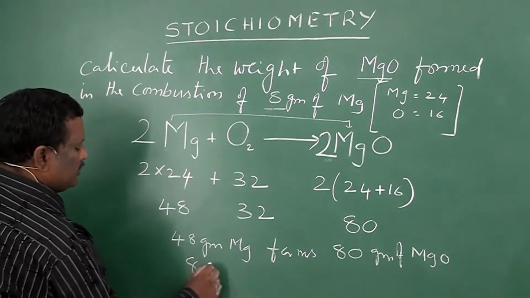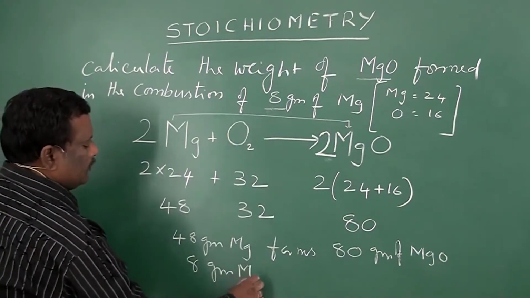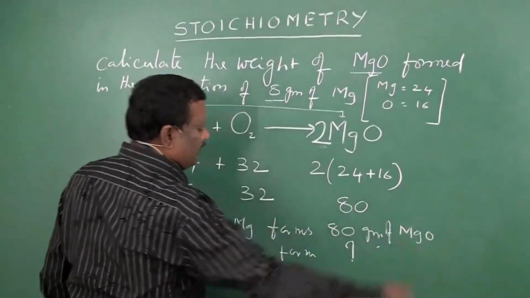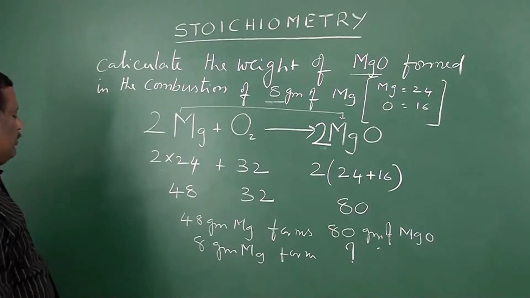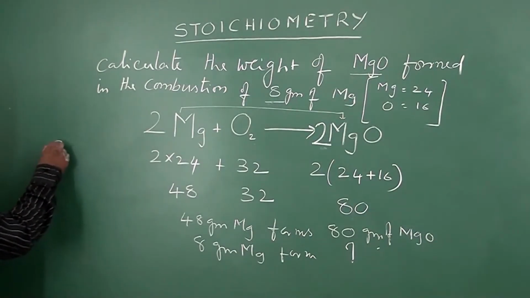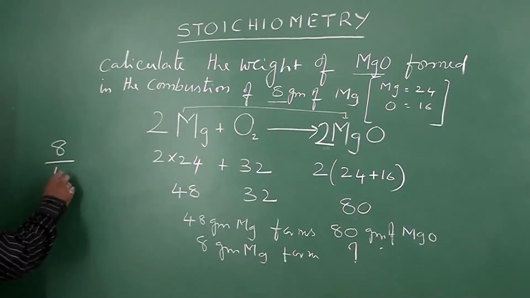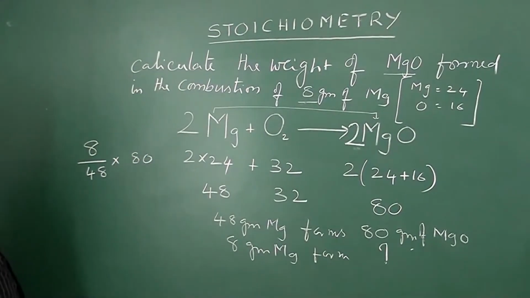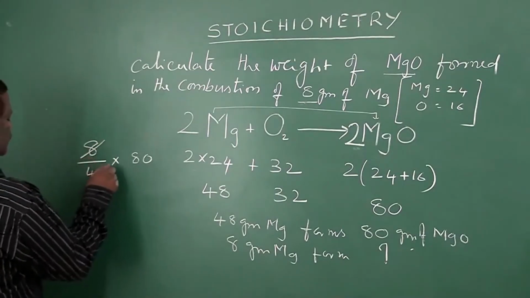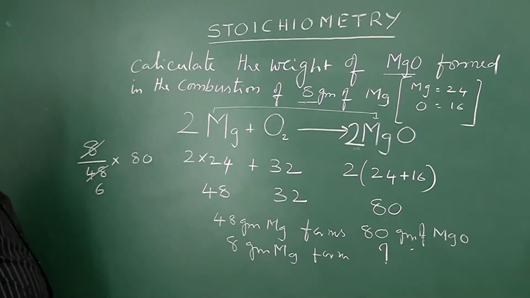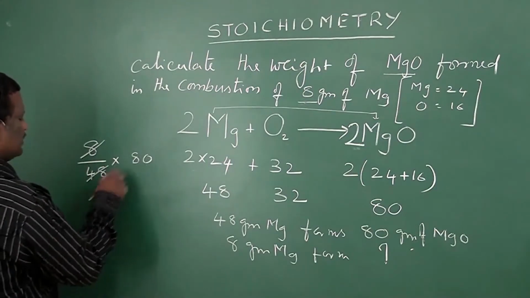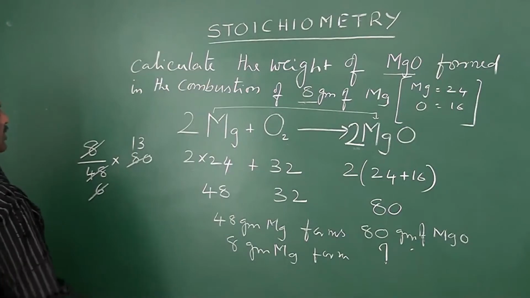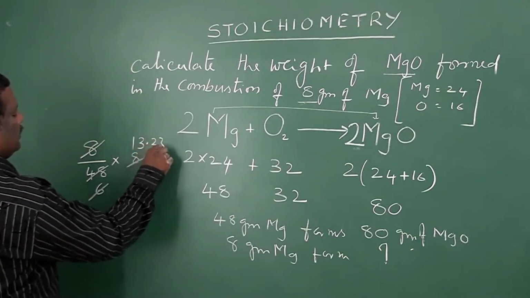Then what are they asking? 8 grams of Mg can form how many grams of MgO? So lesser amount, so it will be 8 by 48 into 80. 80 by 6. So 6 times 1 is 6, 6 times 3 is 18, and 3 3.